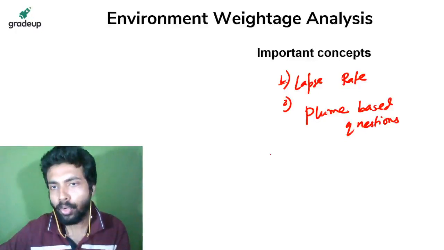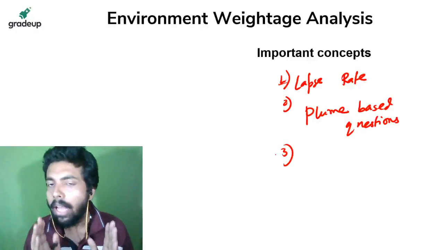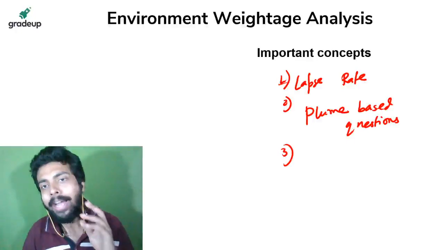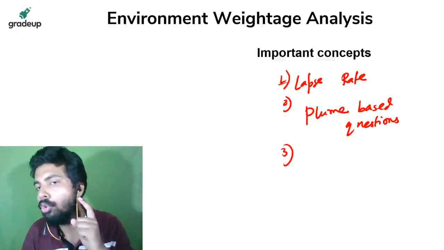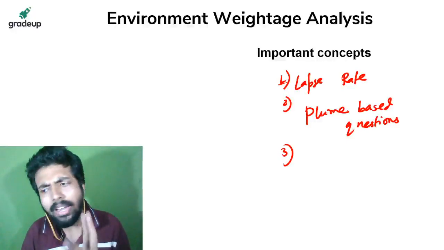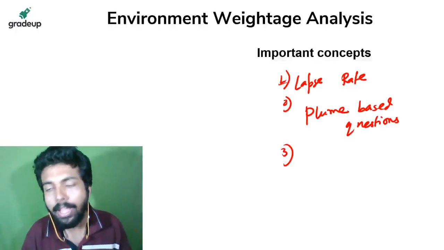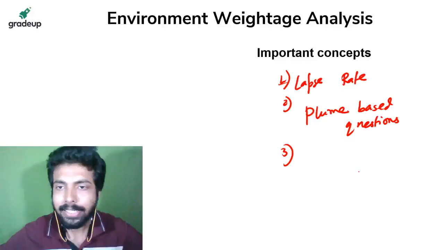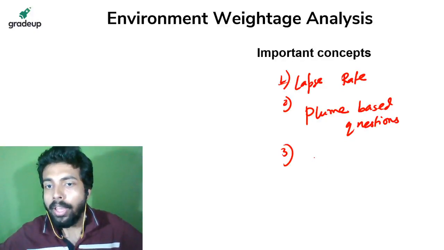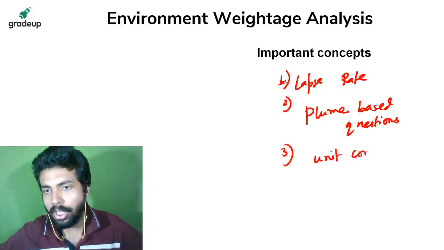Basically 3 types of questions are possible in air pollution, and all the 3 types of questions you have to practice very well. Only 3 types of question. One is lapse rate, one is plume, that different types of plumes क्या क्या है उसके बारे में आपको जानना होगा. And third thing is that you have to know unit conversions.